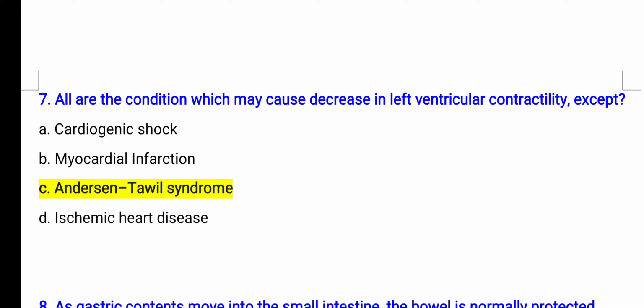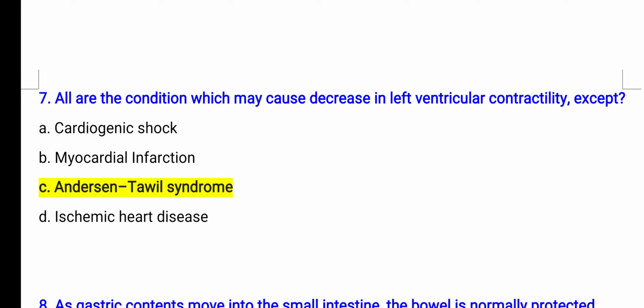in this condition the patient may experience periodic paralysis, muscle weakness, or sometimes arrhythmia. Other than that, the patient may have developmental and physical abnormalities, but this condition will not cause any effect on the left ventricle or the contractility of the left ventricle. So option C is the correct option, because only this condition will not cause any effect on left ventricle contractility.